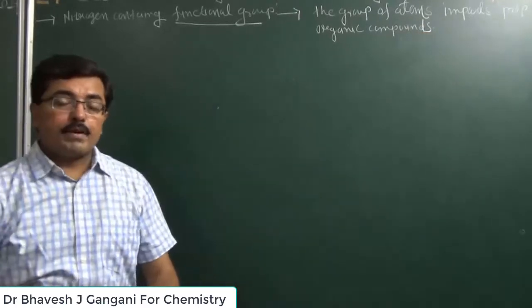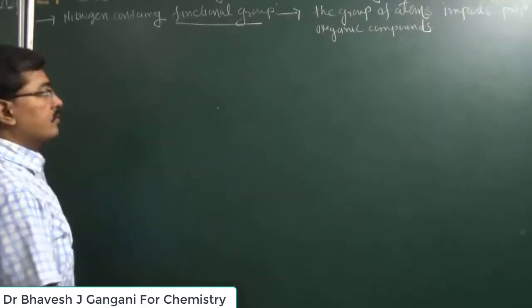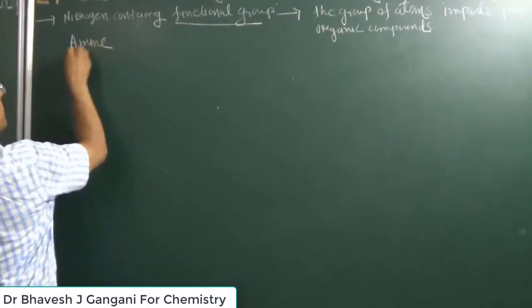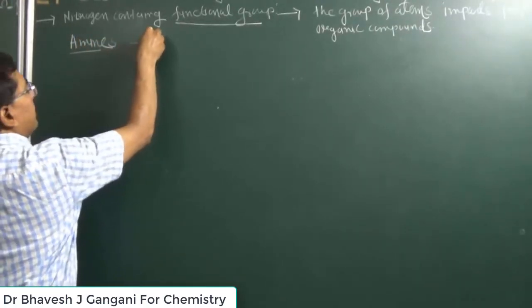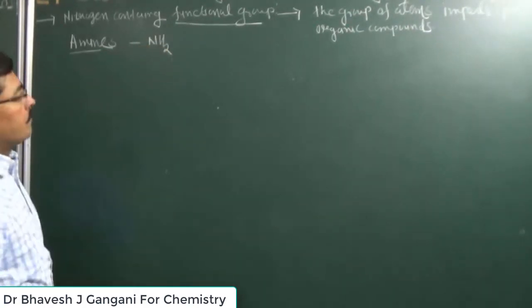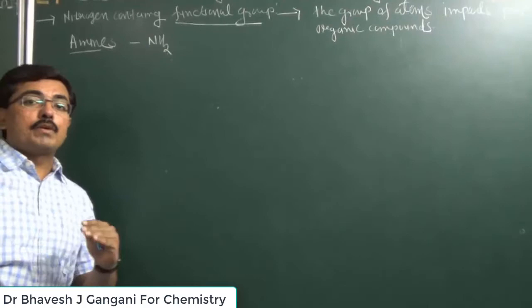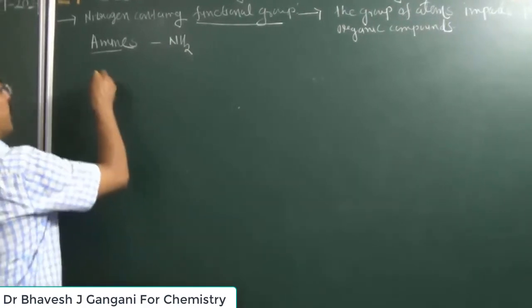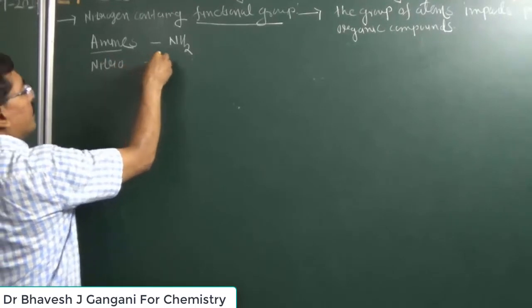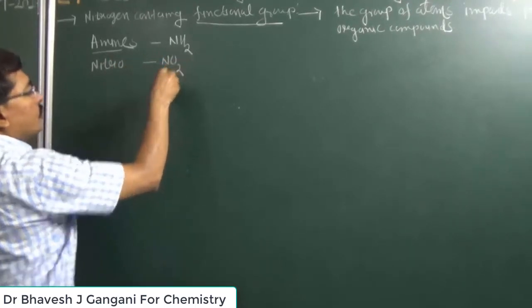Now there are 5 different types of nitrogen containing functional groups. First we can take amines. Now when we take amines, if it is a primary amine, then its formula is NH2. For nomenclature of this amine compound, we use the suffix amine. Then after, another nitrogen containing functional group is nitro. Symbol of nitro is NO2.